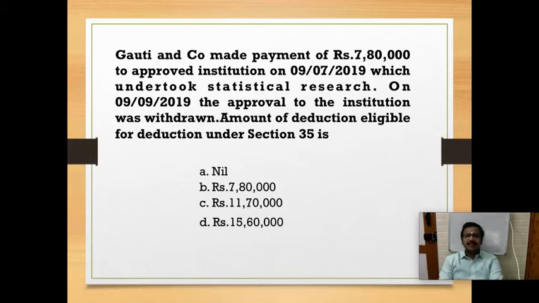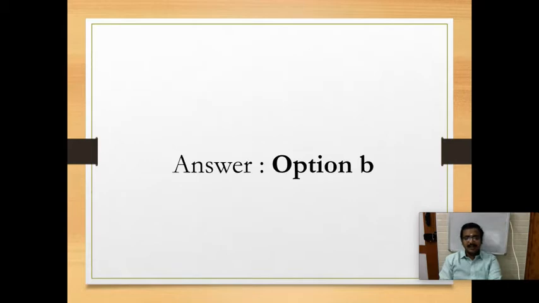Okay, so for the 7,80,000 we can claim the full 7,80,000. And here what else is given? We have contributed in July. It is an approved institution, but in September what has happened, it has lost its approval. The government has withdrawn the approval. It does not matter for claiming the deduction, because on the date when we made the payment, it was an approved institution, so we can claim a deduction of 100%, which is 7,80,000. So the correct answer is option B, 7,80,000. Okay.